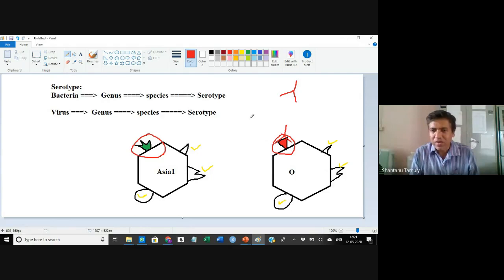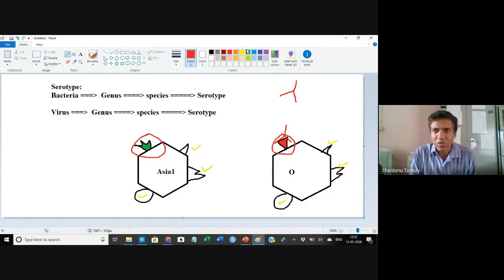Okay, so we take a sample, and we use a monoclonal antibody specific for O serotype. What will happen? This will go and bind. If it does not bind, that means it is not O serotype. If it binds, then it is O. Now we found that we put this antibody, and it did not bind anywhere. That means our serotype is not O.